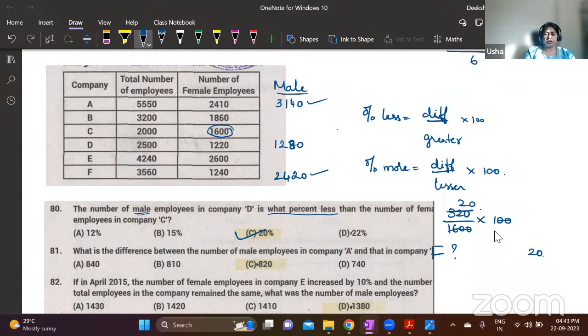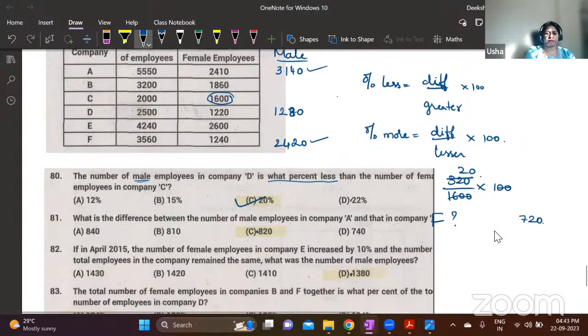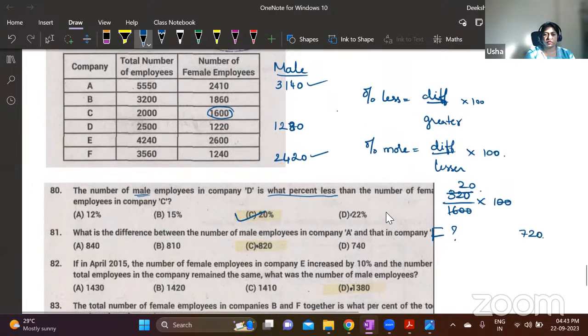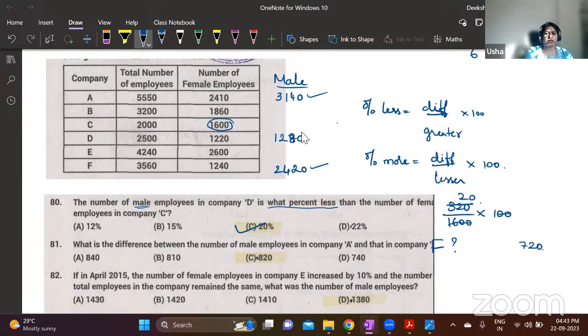Difference between this and this is 20, and then 31 minus 24 is 7. 31 minus 24 is 7, no? Is it 31 or 32? Correct, no? 5 minus 4 is 1.